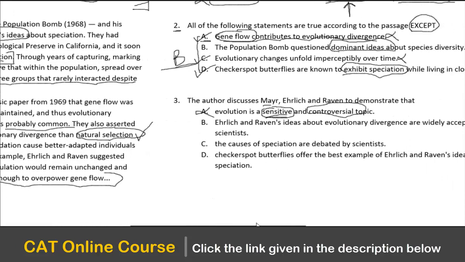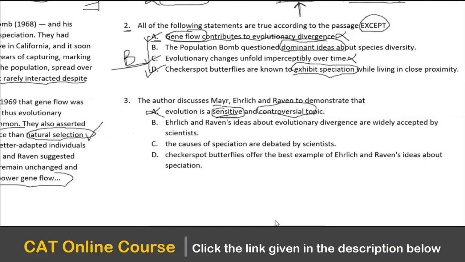But whether its acceptance has been universal or not is not something coming clearly from the passage. So the causes of speciation are debated by whom? By the scientists. So we have Meyer, who is a scientist. We have Ehrlich, who is a scientist. We have Raven. So the causes, of course, are being debated because one party believes that it is isolation which is responsible for speciation, whereas the other two believe that it is natural selection. C looks good in every way.